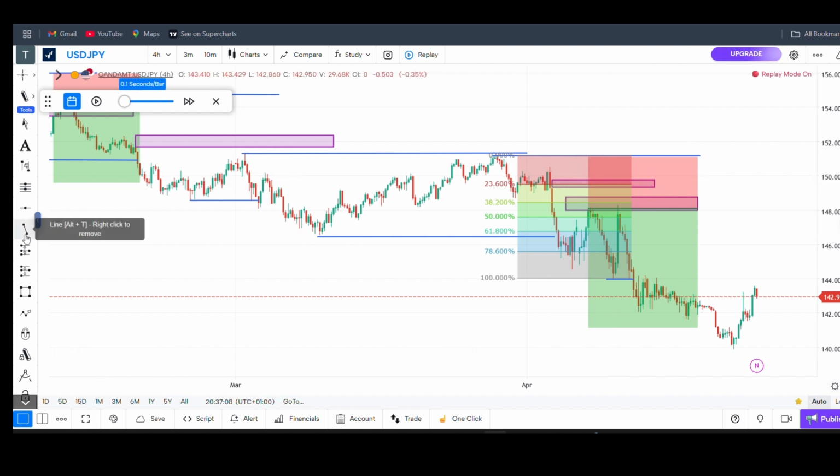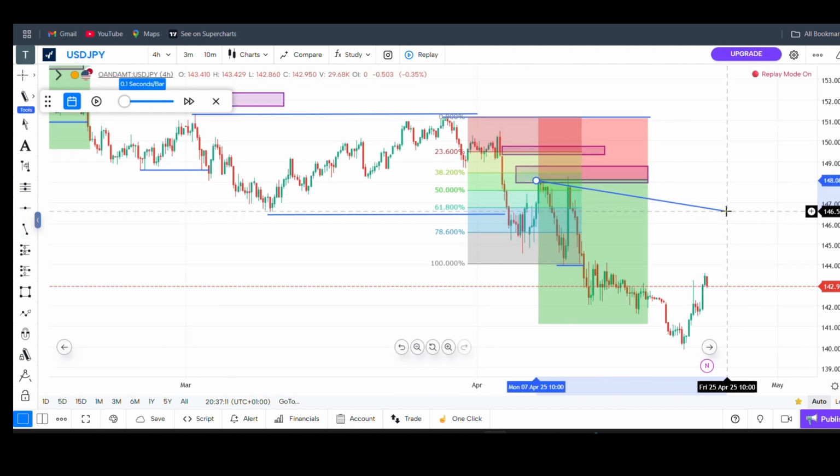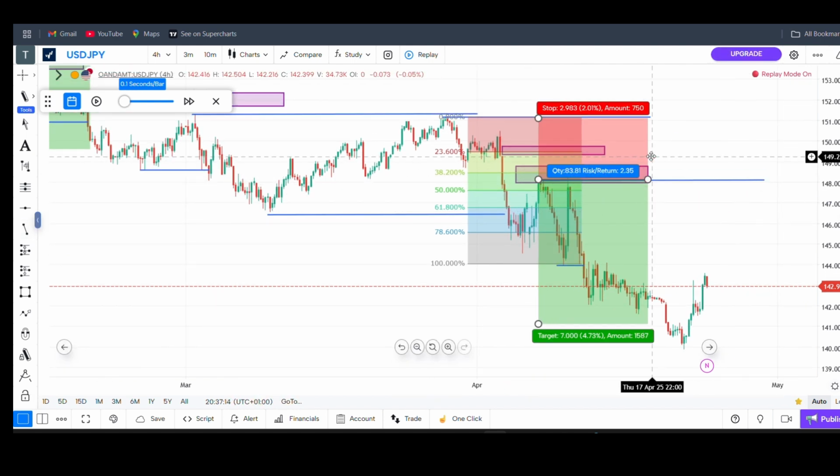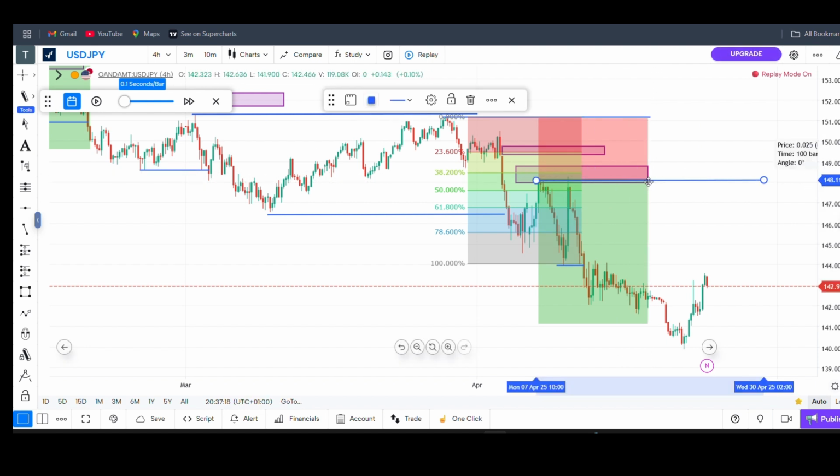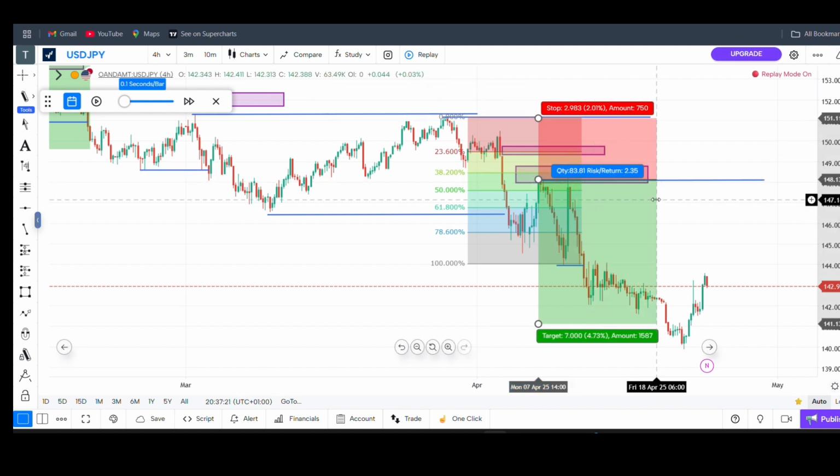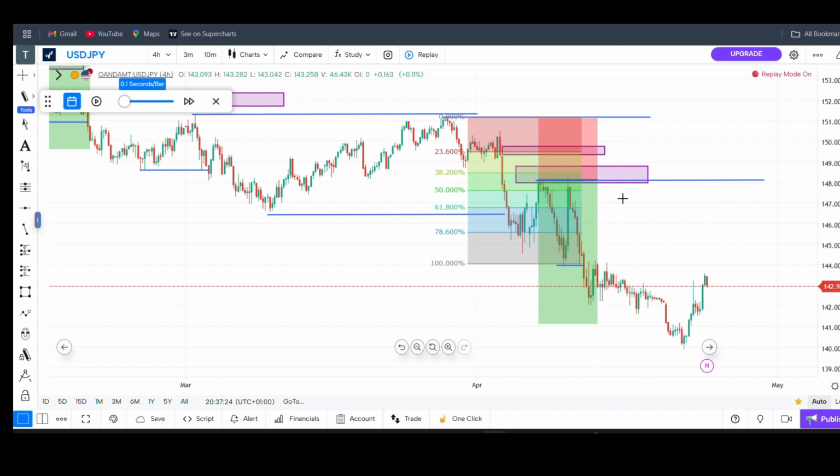So when market goes above here, market has done change of character. When market goes above here, market has changed character. So here is going to be my change of character and my another entry. So I'm going to take my entry again, just right here. So here is my entry again.